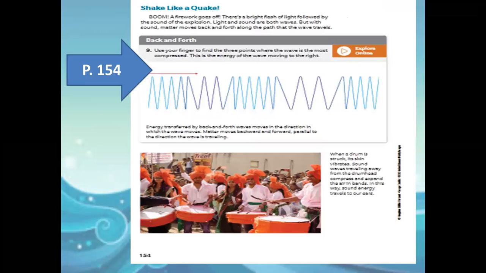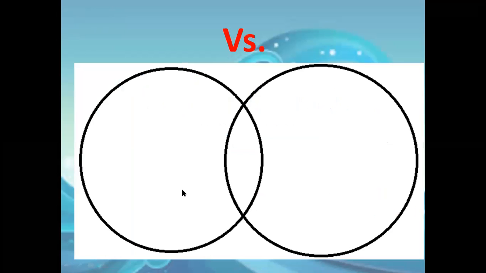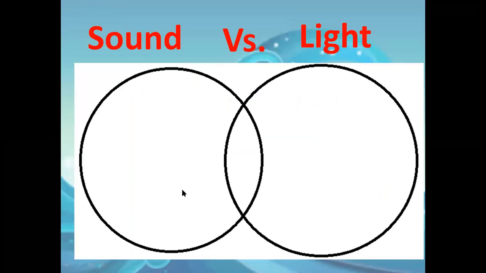In page 154, you can see the side-to-side wave movement. Can you see it? Side to side, side to side. Compressed, released, compressed, and so on. Sound energy is the universal example of energy that transfers through a side-to-side wave. Sound vibration, side-to-side wave. If we are comparing sound and light energy, we can say that sound energy transfers through side-to-side or back and forth wave movement, while light energy transfers through up and down wave movement.